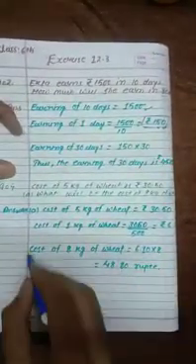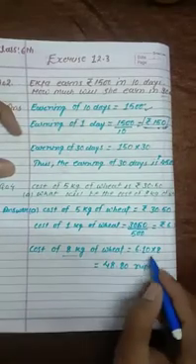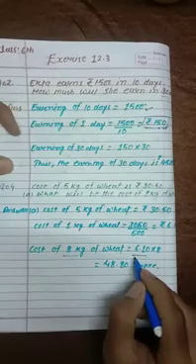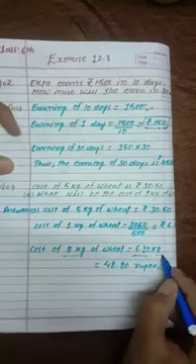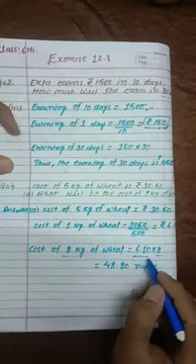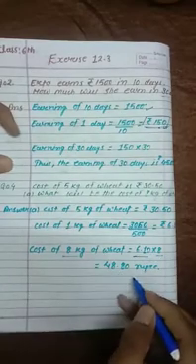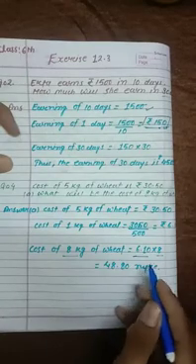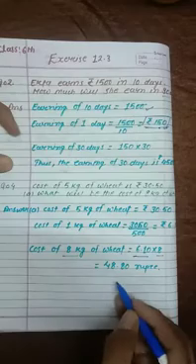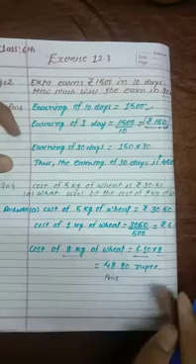In the same way, now we want to find out the cost of 8 kg of wheat. If you know a single kg is 6 rupees 10 paisa, how much will you have to pay for 8 kg? So simply 6.10 will be multiplied with 8, so it will be 48.80 rupees. That means if you want to buy 8 kg of wheat, you will have to pay 48 rupees and 80 paisa. This will be our answer.